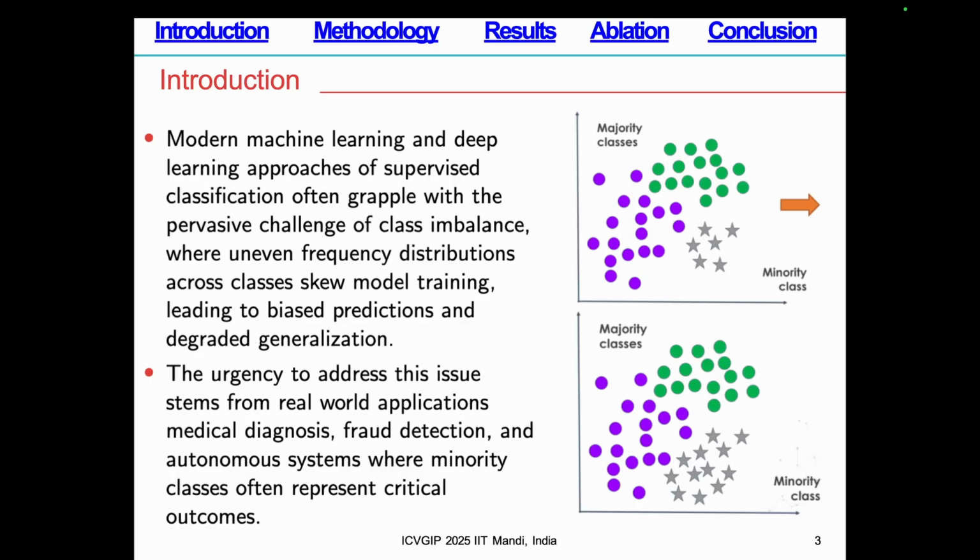Modern machine learning systems, especially deep neural networks, face a persistent challenge, which is class imbalance. When some classes have many samples and others have very few, the model becomes biased towards the majority. This is especially critical in domains such as medical diagnosis, fraud detection, and autonomous systems. Traditional training methods fail in these scenarios because the learning process is dominated by the majority class. So we need not only a better loss function, but also better calibration of representation and training dynamics.